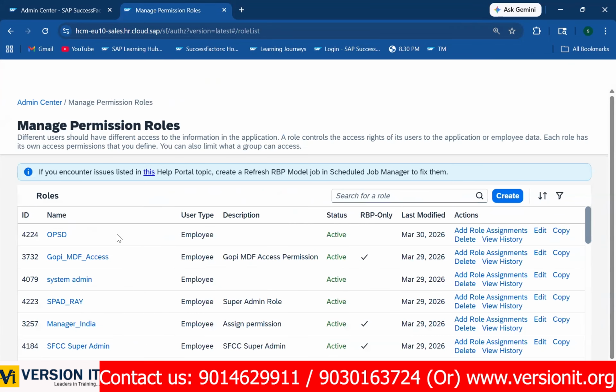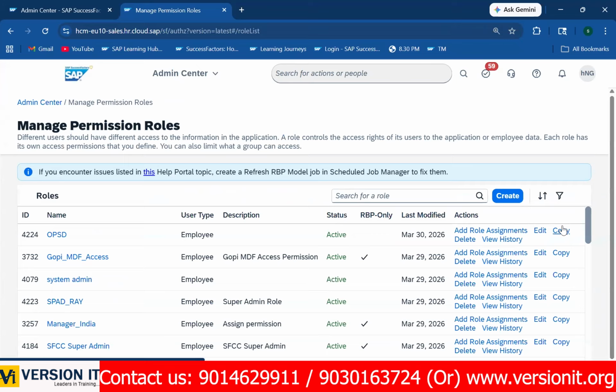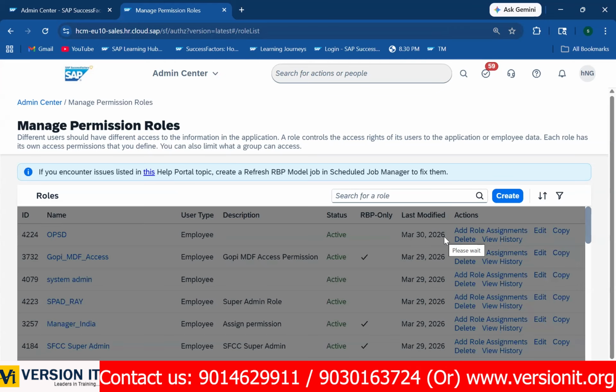come to manage permission roles. See here, there is an option called delete. Got my point? And if you want to copy the same role to other positions, you can copy it. Let me delete. Just delete it.